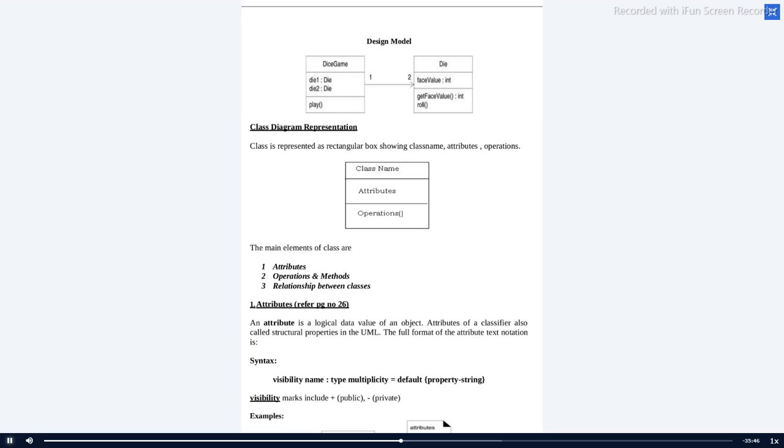So this is the exact representation of how a class will look: class name, attribute, operations. Like I said, these are the main elements. It should contain an attribute, it should contain an operation, and there should be some relationship between the classes. So this arrow mark is called the relationship, and this diagram is a complete class diagram. Let me discuss in detail.